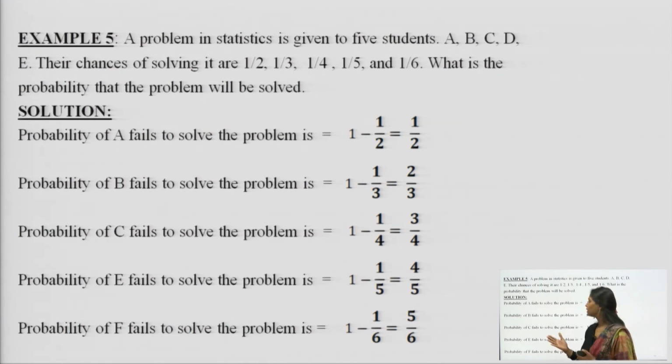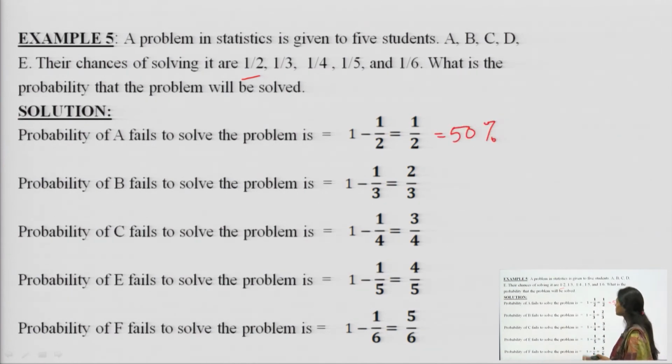So, the maximum probability is taken as 1. Thus, the probability that A fails, we are doing the question just the opposite way. The probability that A fails to solve the question is the highest probability, that is 1, minus the probability he can solve, which is half. 1 minus 1 over 2 is 1 over 2, which is equal to 50%.